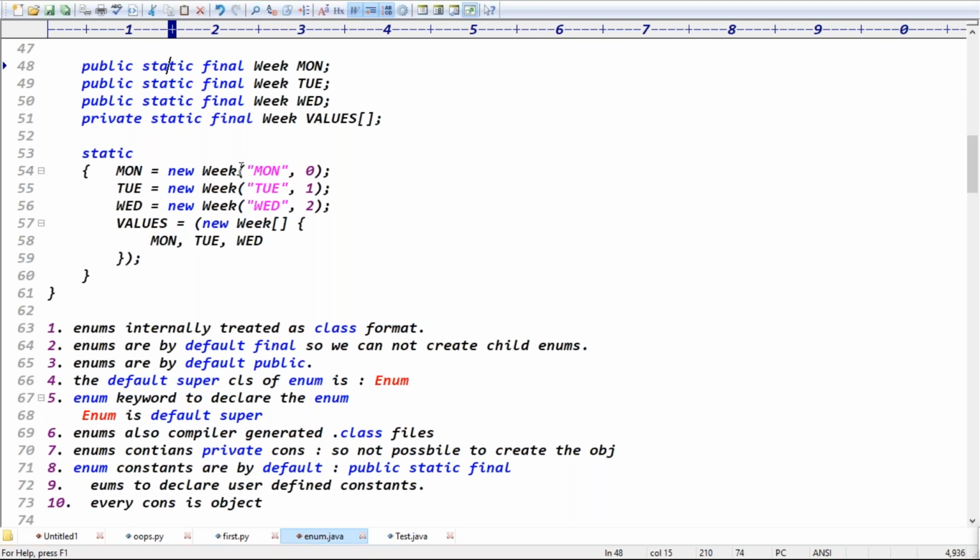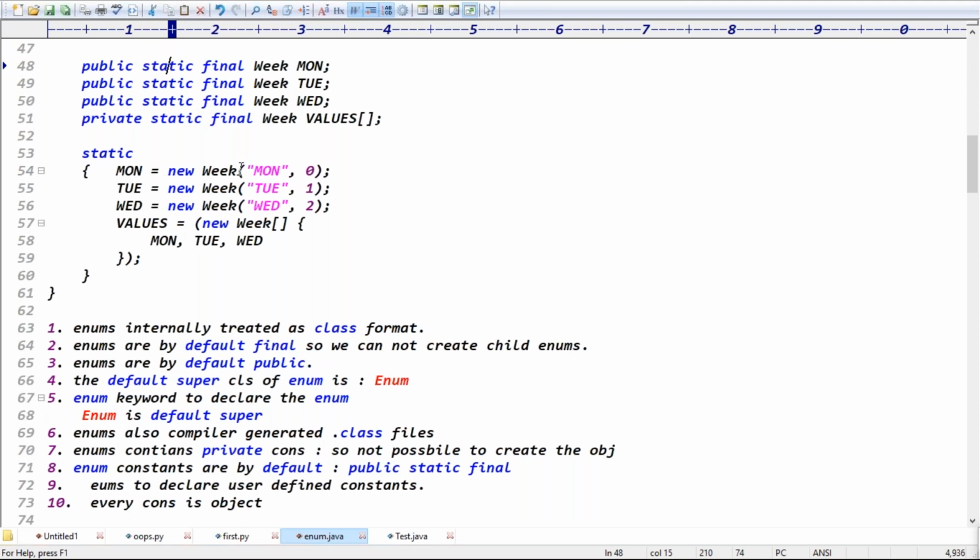Good. Next one, there's a point, guys. So enums are by default what? Public, actually. The default superclass of enum is Enum. The enum keyword is used to declare the enum. Enum is the default superclass, and for enums the compiler also generates a .class file. Enum contains private constructors, so object creation is not possible outside, right? Every enum constant is by default of type public static final.